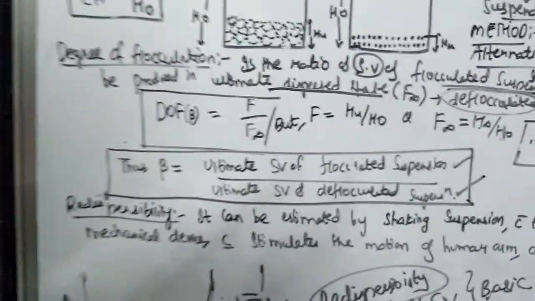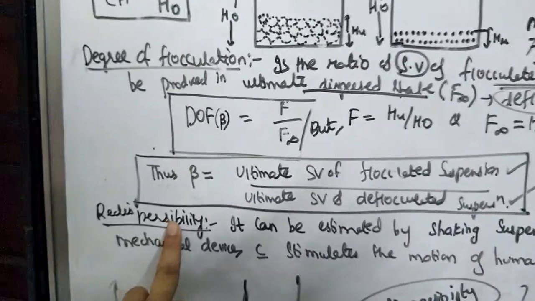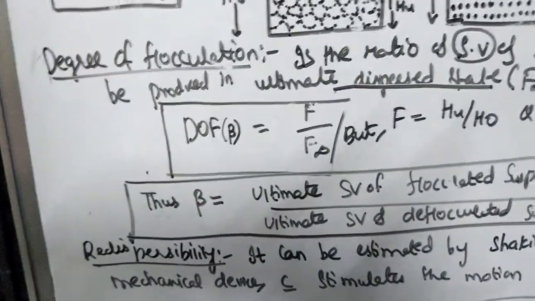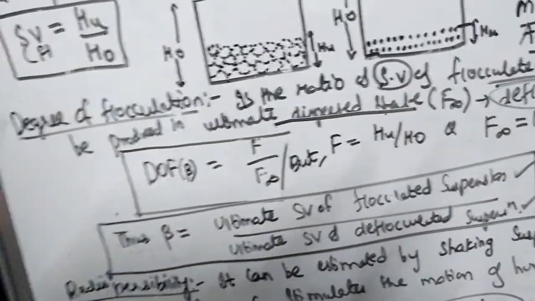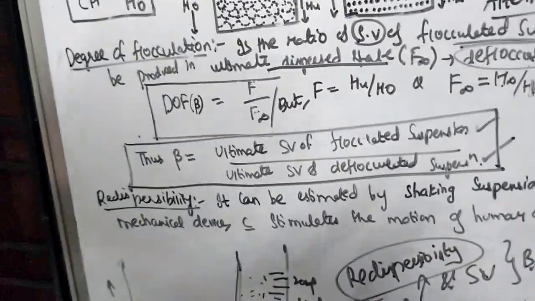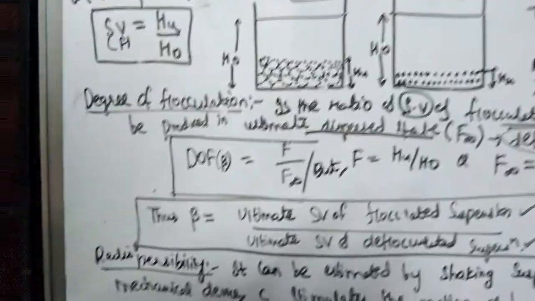Then one more parameter which we have to discuss is redispersibility. As the name itself indicates, redispersibility means that once the sediment has settled in your suspension, when you shake it, how easily it gets redispersed is a measure of redispersibility. It can be estimated by shaking a suspension with the help of a mechanical device.